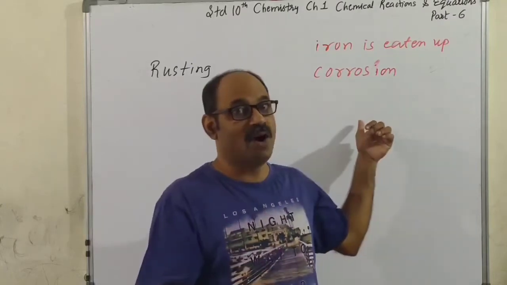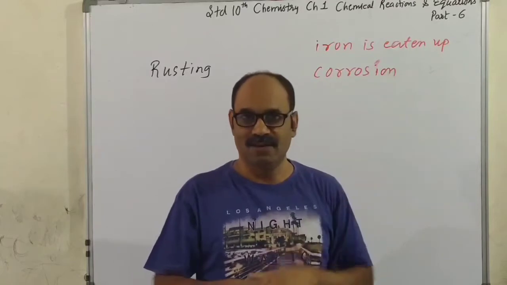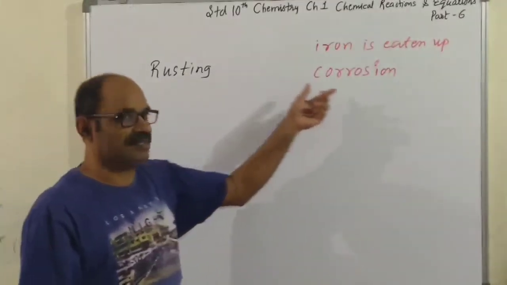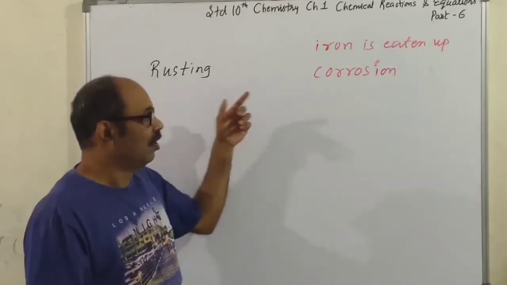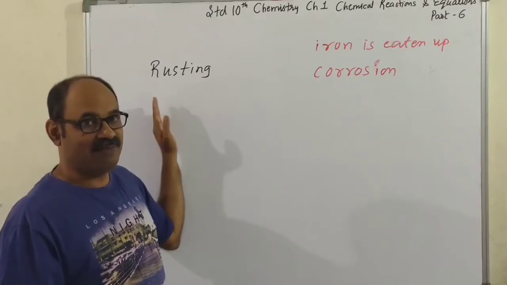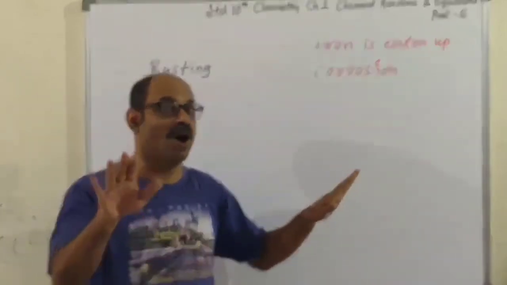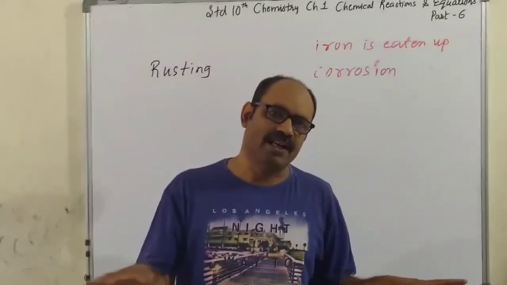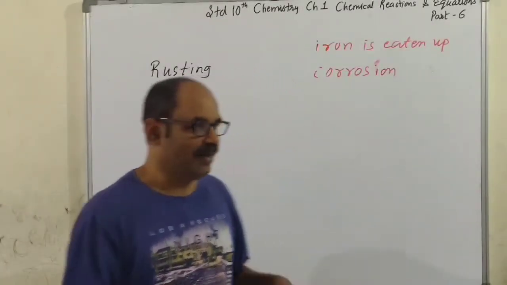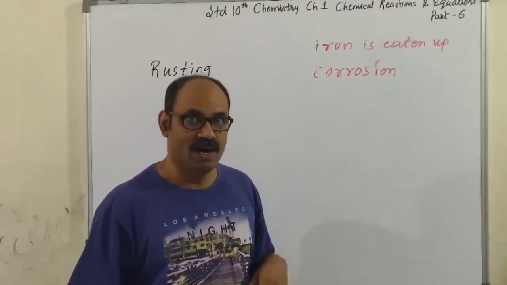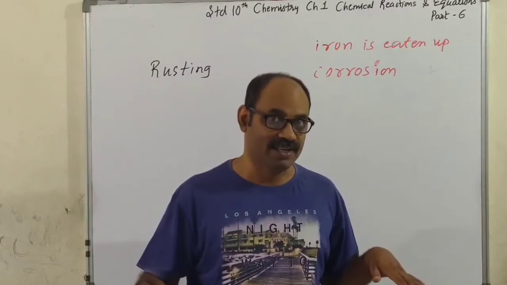It doesn't happen in copper, it doesn't happen in silver. So there is a slight difference between rusting and corrosion. Corrosion definitely takes place after rusting. But after rusting, not every metal corrodes. Yes, they do corrode, but to a greater or lesser extent. For example, iron corrodes very easily, whereas silver and copper do not corrode easily.